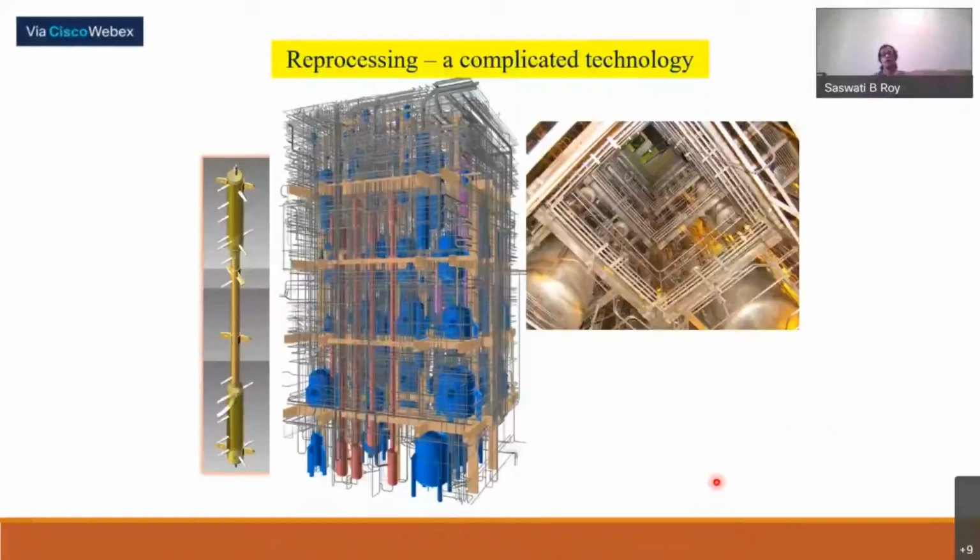This gives you an idea, for those who have not seen this plant. This is one of the cells. Like that, there will be so many cells. And this is our column. The straight area is the mass transfer zone, and the bulge areas are for phase separation. They will be fitted in tall cells, tall columns, and around that all the vessels will be there as per the design dimensions and design layout.